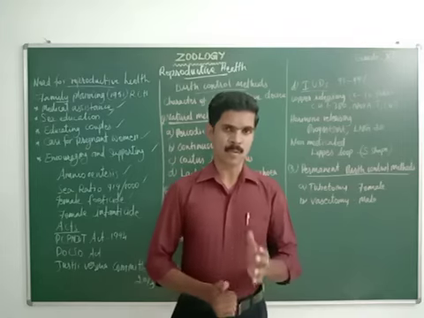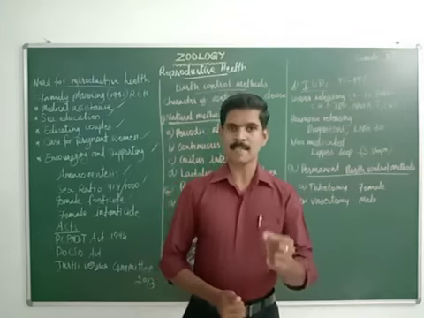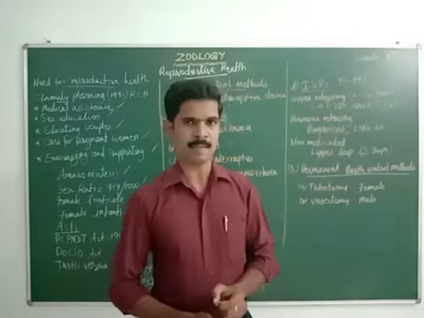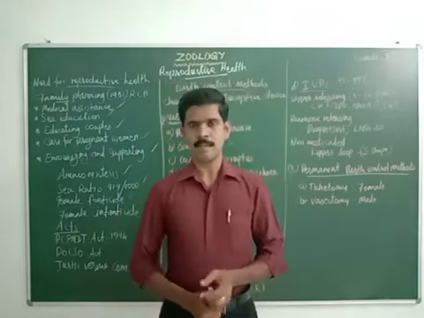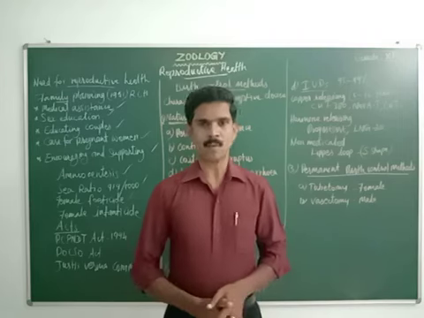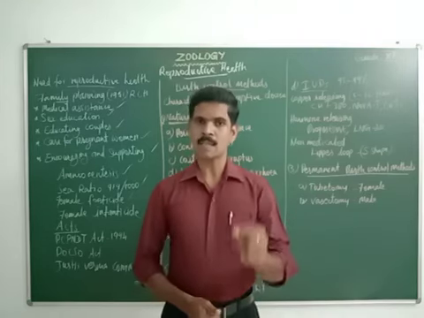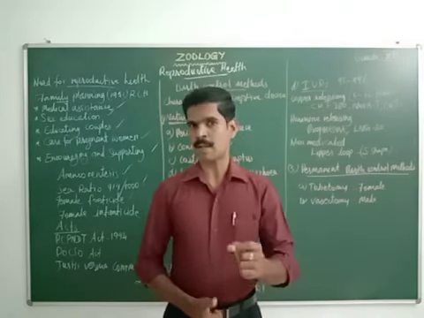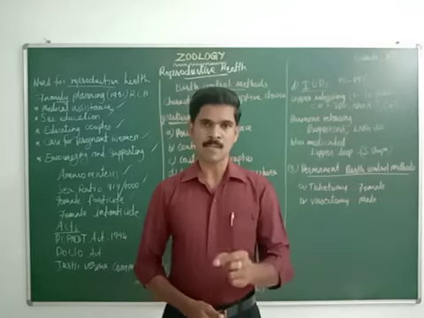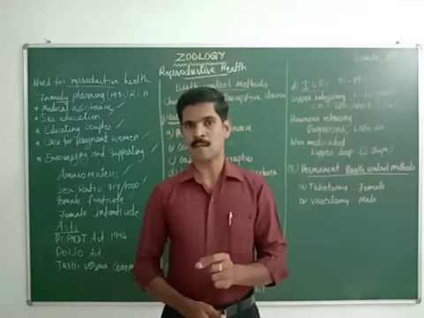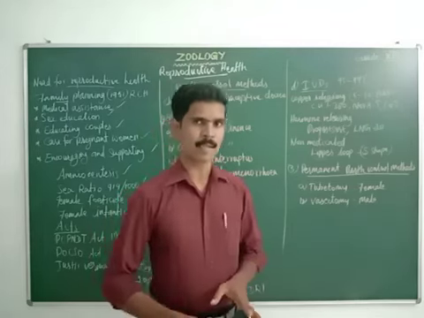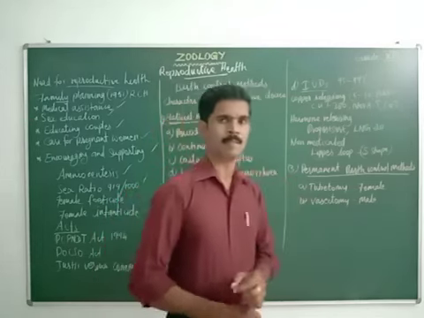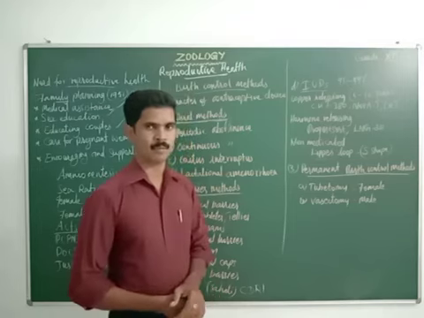Okay, dear students. Once again, I repeat all the characters of the contraceptive device. The first character is it should be user friendly. Second one is easily available in the local market. Third one, it should not interfere in the sexual activities. And the last one, it should not give more side effects. Only less side effects it can give. So these are some of the characters of a good or ideal contraceptive device. Hope you understood this part.